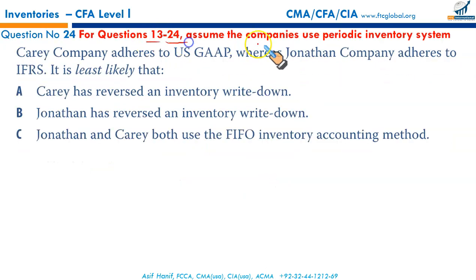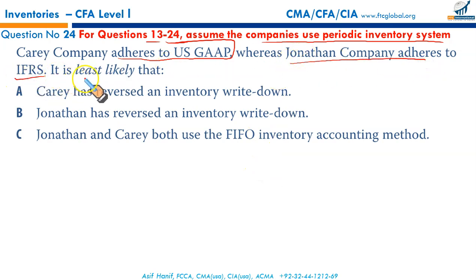Question 13 to 24 assume companies use periodic inventory. Carey Company adheres to US GAAP, whereas Jonathan Company adheres to IFRS. It is least likely, mind the words least likely, that Carey has reversed an inventory write down. Under the US GAAP, reversal is not allowed. Yes, under the US GAAP, it is least likely that Carey might have reversed the inventory write down. This is least likely. Then the rest of them must be likely.